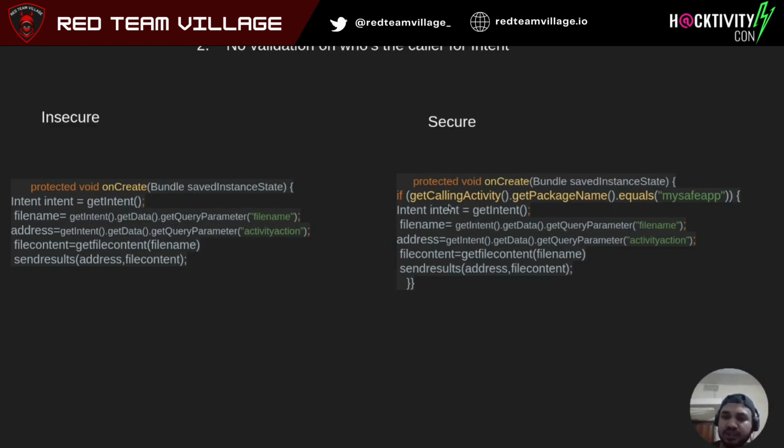A secure way to do it is, before even getting into this flow, we can set an if condition to check getCallingActivity or the package name of my application, or the signature. Even below, before or after this, we can add a signature check, to make sure that only the application which I want, that is my application, is calling this.